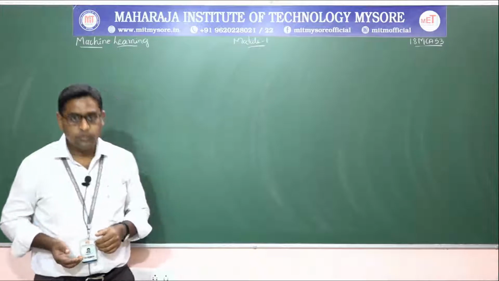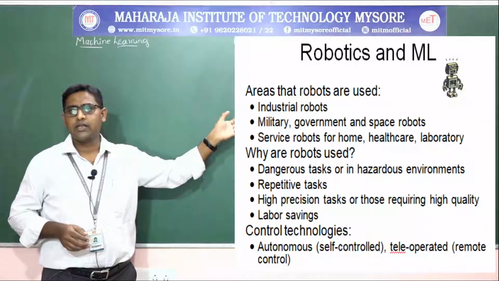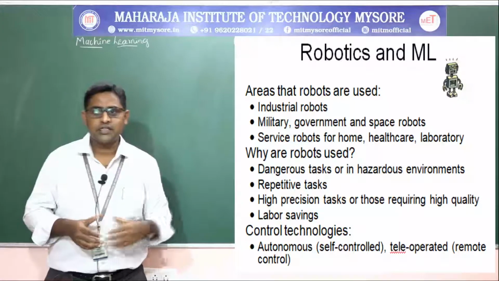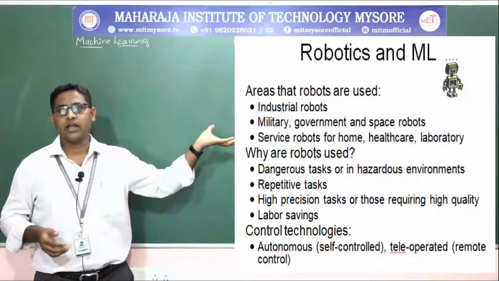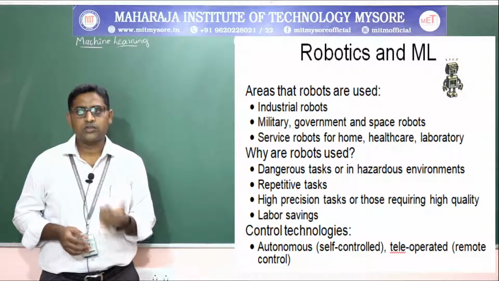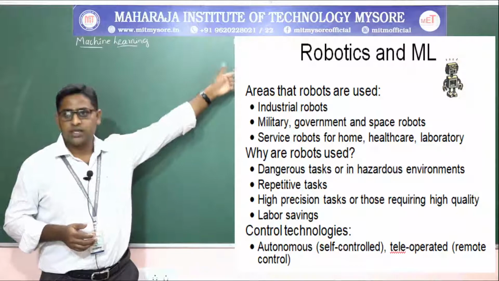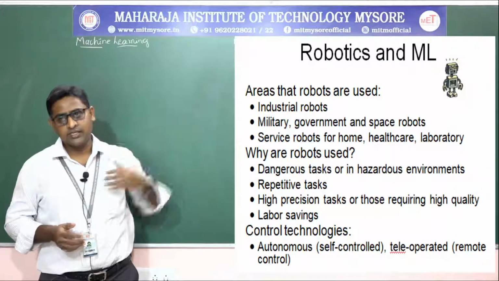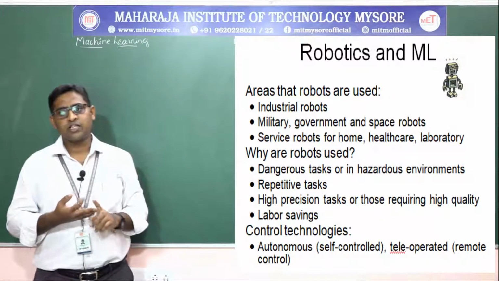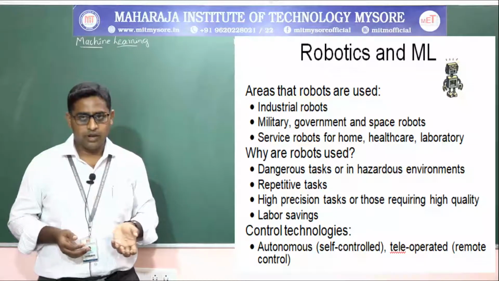The next application of machine learning is the revolution in robotics. Robotics in machine learning is a key area which is very popular nowadays. Areas where robots are used are industrial robots, military or government and space robots, and service robots for home, healthcare and laboratory. You can see robots in these three areas majorly every day: industrial robots, military robots, government and space robots, and service robots for home, healthcare and laboratory.